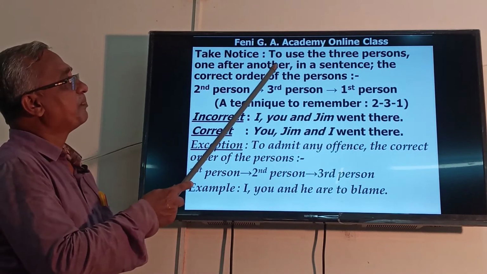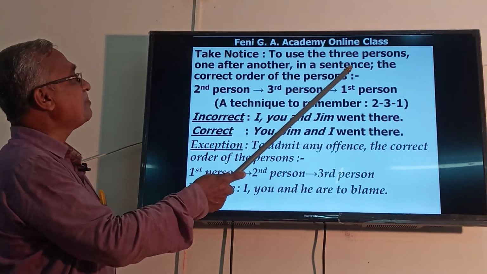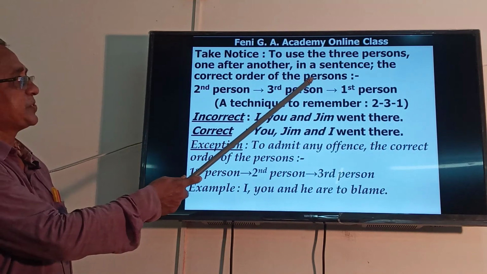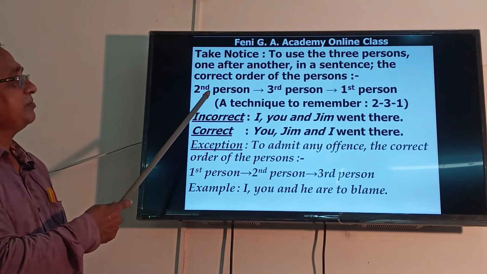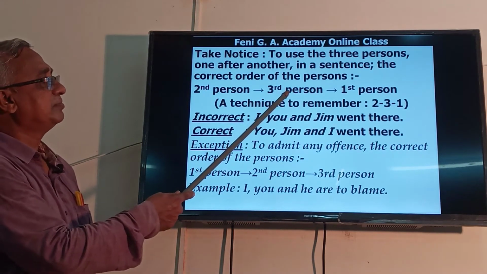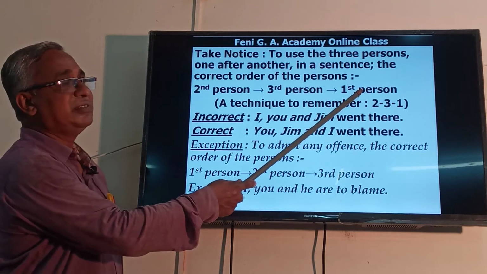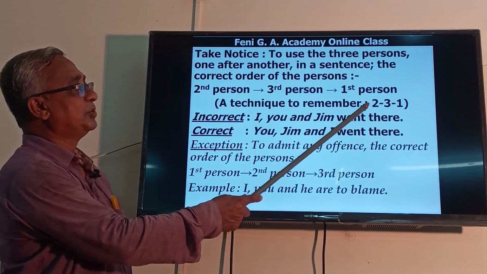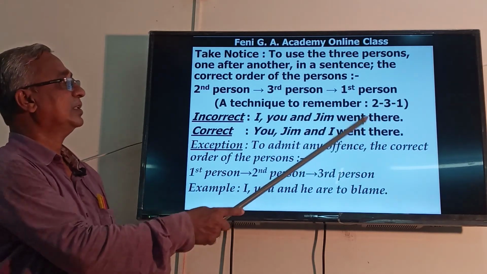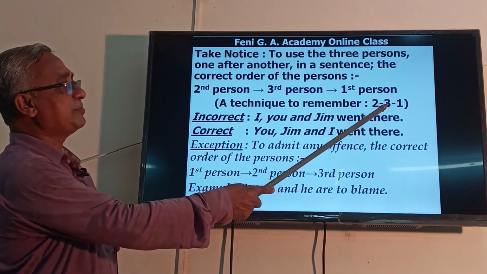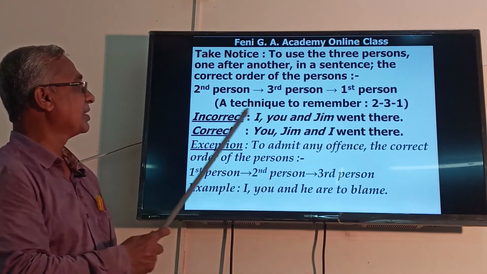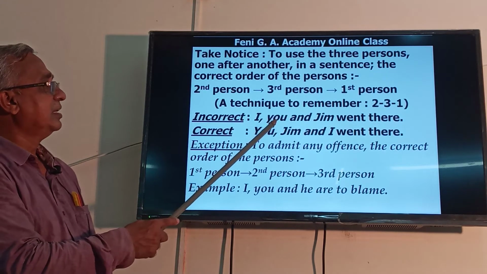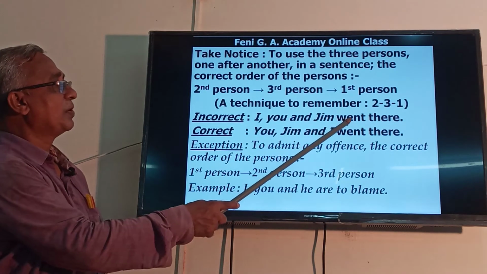Take notice. To use the three persons one after another in a sentence, the correct order of the persons is second person, then third person, and lastly, first person. A technique to remember: 2, 3, 1. 2 for second person, 3 for third person, and 1 for first person. Incorrect example: I, you, and Jean went there.